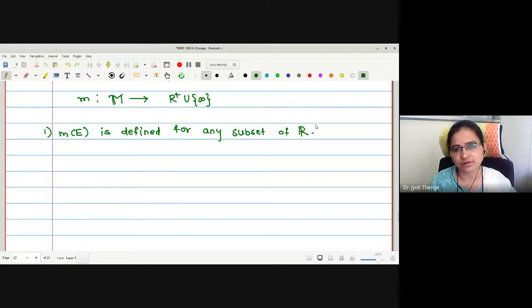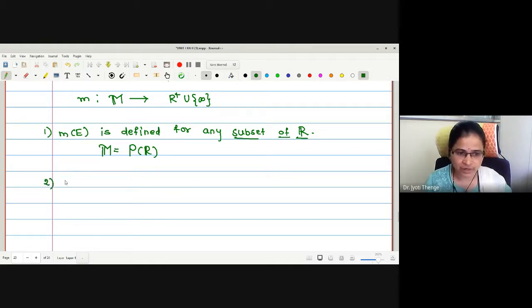What should be my curly M? May I say this is the power set of R? Any subset, I am saying now. For this, curly M should be the power set of R. What is the power set of R? Collection of all subsets. Good. So the first property is this measure should be defined for any subset. So what is my domain? Power set of R.